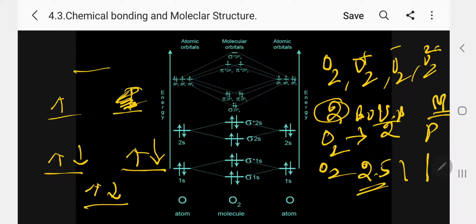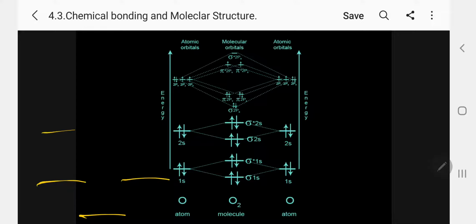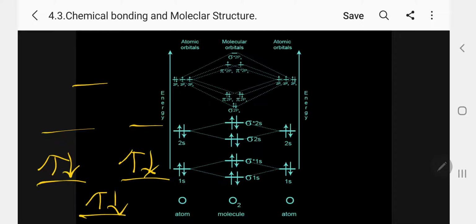Kindly follow. Now let me go to O2 minus. What is O2 minus? It has 1 extra electron: 4 plus 4 plus 1, 9 electrons. So 6 here and 7, and this is 8. Kindly follow. So now this is 9 electrons: 4 plus 4, 8, plus 1 extra. This is the O2 minus configuration.